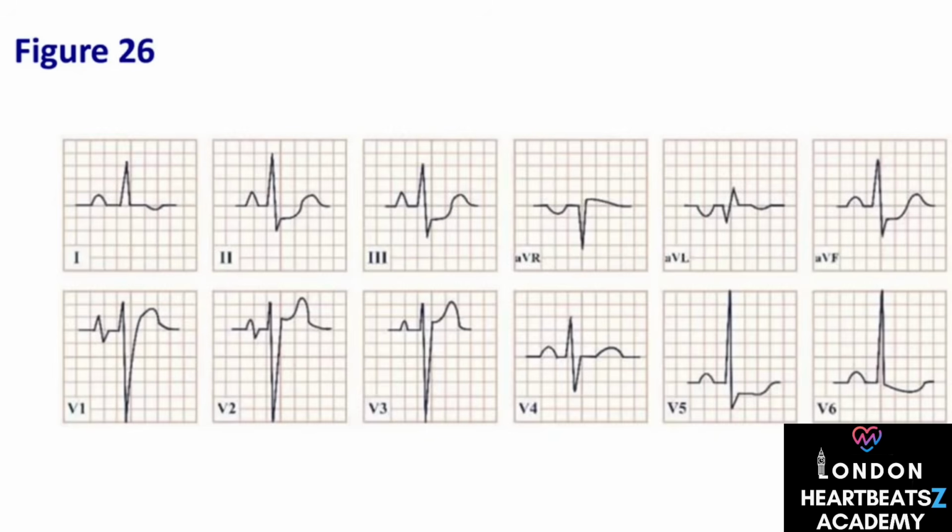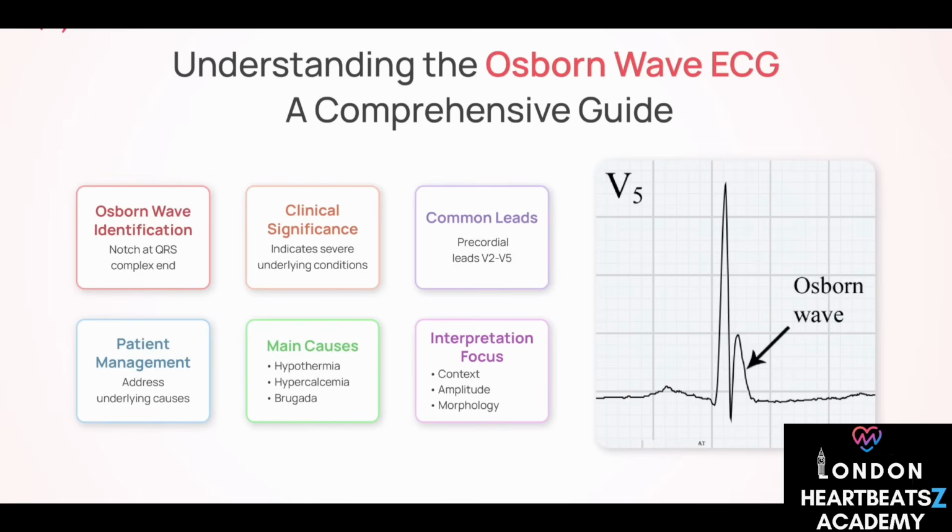Where do these waves actually appear on the ECG, and how do we differentiate between hypothermic and non-hypothermic causes? The J point on the ECG is the landmark between the QRS end and ST start. When this J point elevates, creating a hump, that's the J wave or Osborne wave.